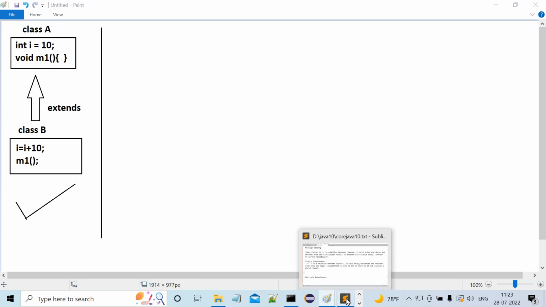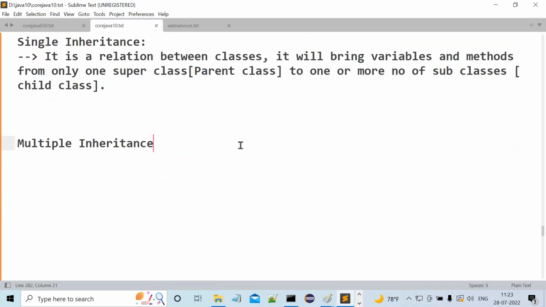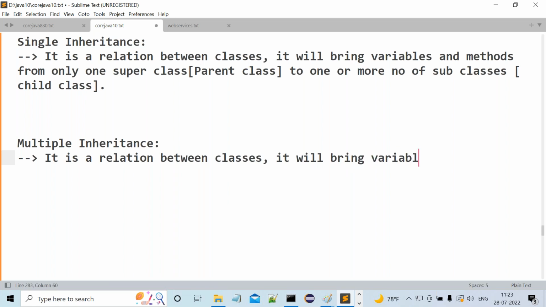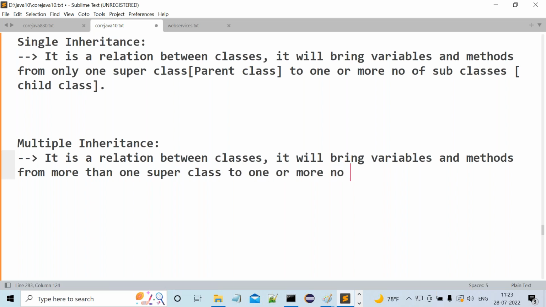And now come to the next one. What is multiple inheritance? What exactly is the meaning of multiple inheritance? Everybody put more concentration. It is a relation between classes. It will bring variables and methods from more than one superclass to one or more subclasses. Understand this: the condition is only on the number of superclasses. No condition is on the number of subclasses. Any number of subclasses we can take, but the condition is on the number of superclasses.